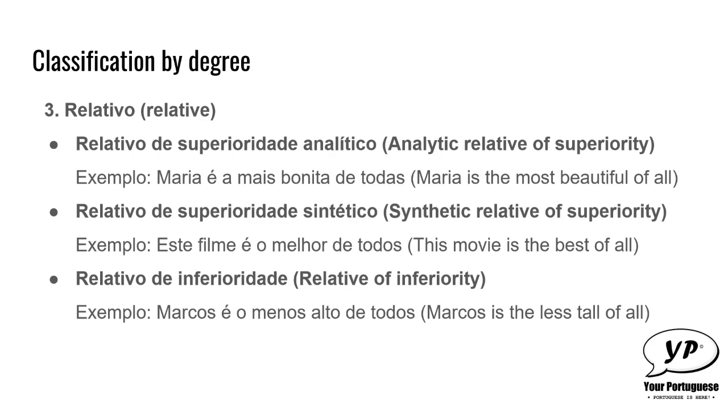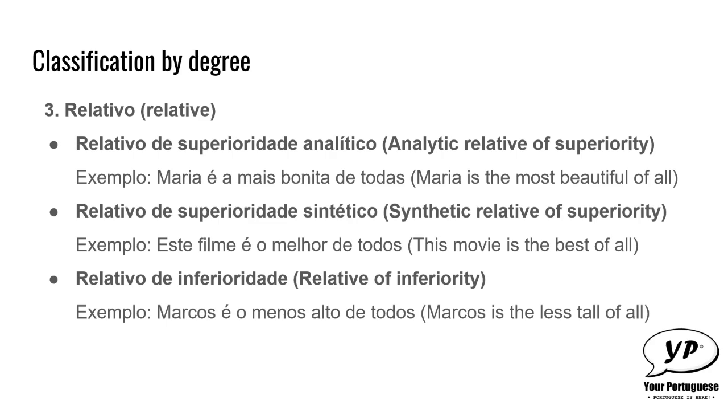The synthetic relative of superiority is very similar to the other one, but as the name says, it's synthetic, so you don't need the word mais. You have a synthetic way to express it. For example, we have here, este filme é o melhor de todos.